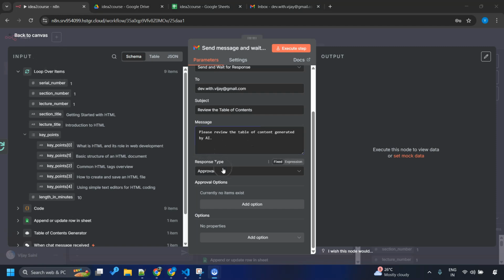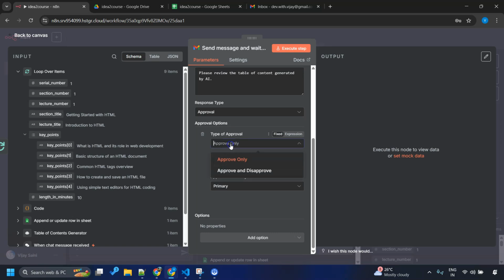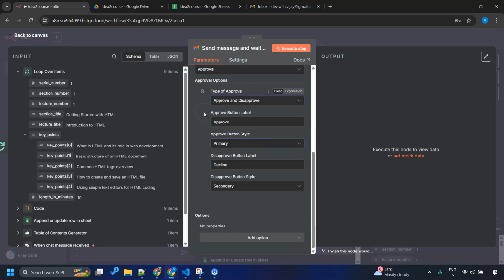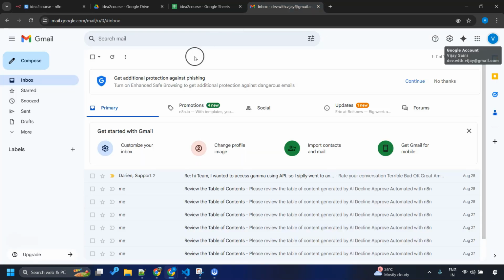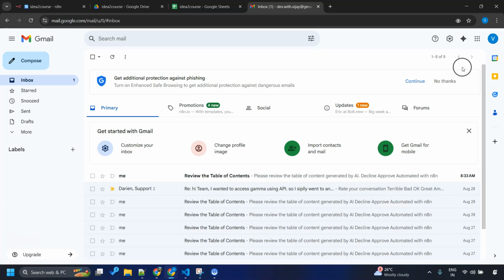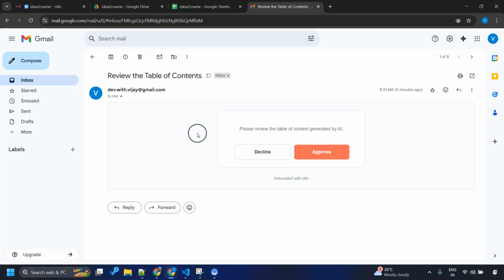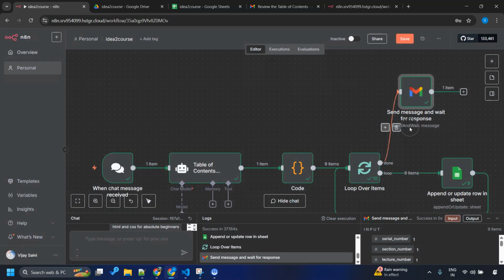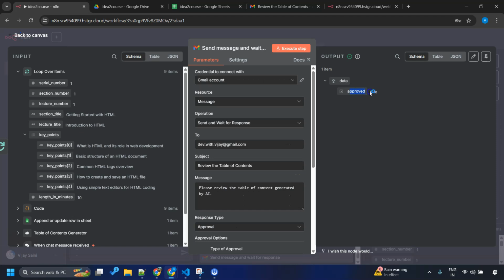So in the response, we want approval and add option. Approve only, I want to have approve and disapprove right now. And let's have everything else default. Let's execute this step. And we'll go to our Gmail to see if the email has come. There we go. We have got an email on our email box with the text exactly how we wanted. It wants us to review the table of contents. Let me approve this, and this got approved. Let me go back and you can see the output of this is approved.